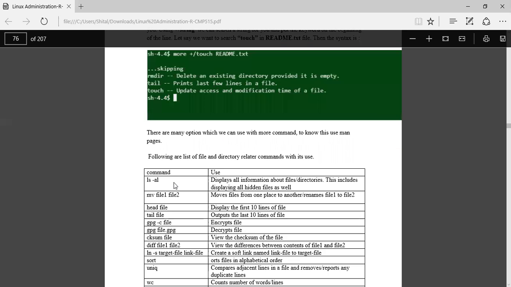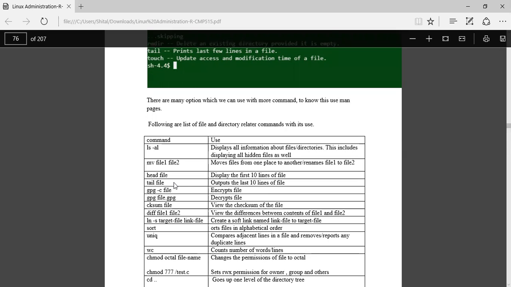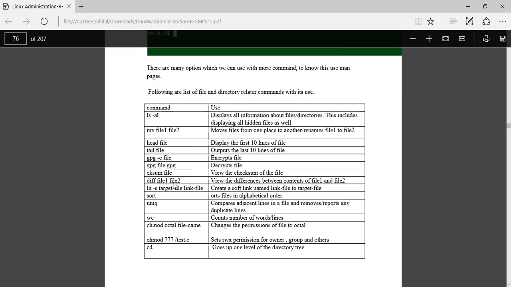There are many options which can be used with commands. To know these, use man pages. When we want any information regarding any command, then we use the manual, that is the man command. The following is the list of file and directory related commands with their uses. ls -al displays all the information about files and directories. Then the command is ls -al.